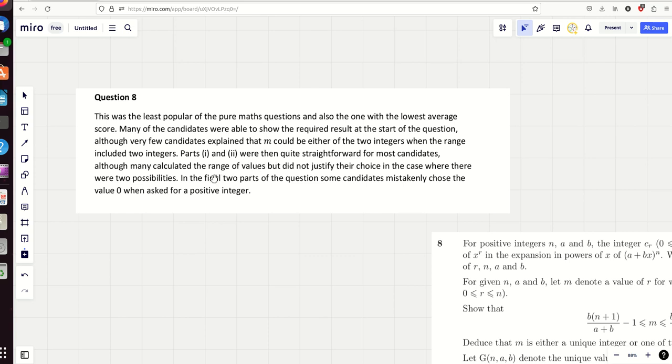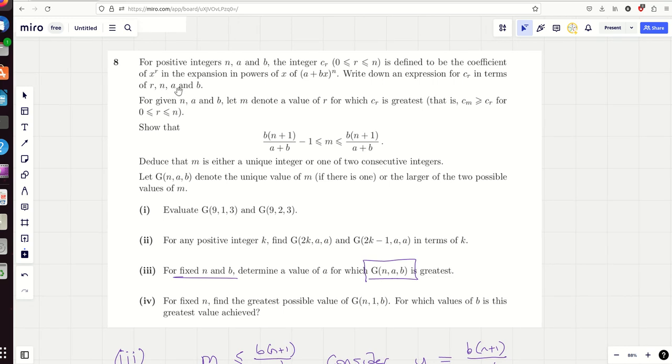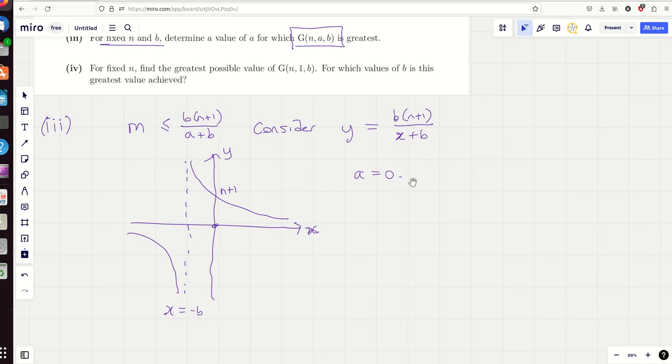I did the whole thing. I got part 4 right, but I got part 3 wrong. In the final 2 parts question, some candidates mistakenly chose the value 0 when asked for a positive integer. That was me. I didn't remind myself that a is a positive integer. Yeah, it's one of those things you hope you'd catch when you check through your working at the end. So a equals 0 isn't good enough. Actually, we need it to be a positive integer.